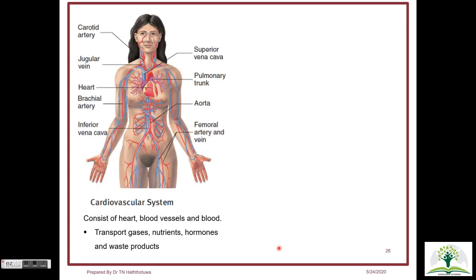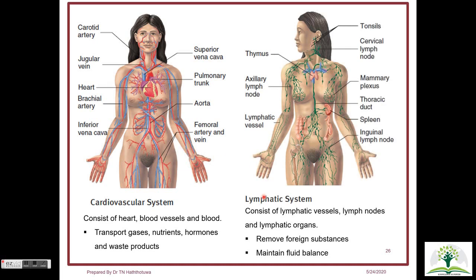There are two circulatory systems in our body. One is the cardiovascular system, which helps to transport nutrients, gases, hormones and waste products throughout the body. And the second one is the lymphatic system, that is made up of lymphatic vessels, lymphatic nodes and lymphatic organs such as spleen and thymus. The lymphatic tissue is filled with white blood cells, which help to phagocytize and remove foreign substances, whereas the lymphatic capillaries at the tissue level help to remove the excess extracellular fluid to maintain the fluid balance.